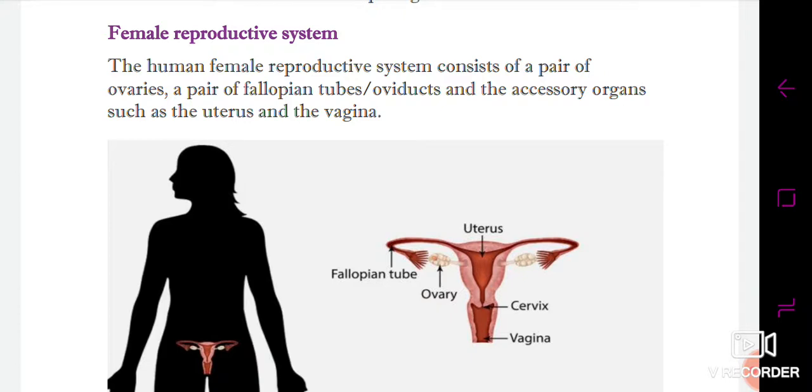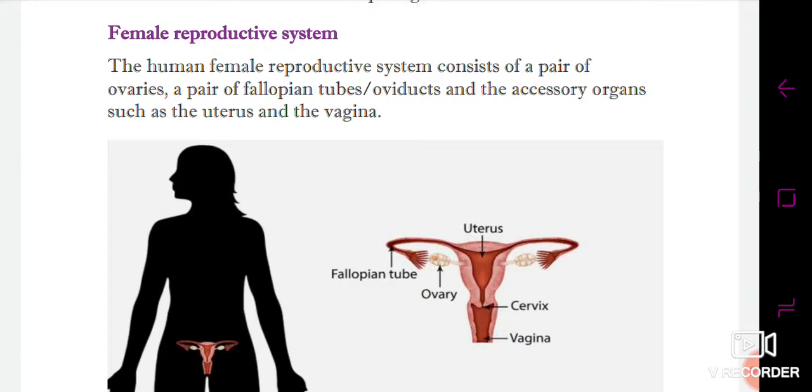It is written here that the human female reproductive system consists of a pair of ovaries. As you can see in the image, the ovaries occur in pairs, and the fallopian tubes also occur in pairs. Fallopian tubes are also called oviducts. You have to recall both names, because questions can be asked with any name.